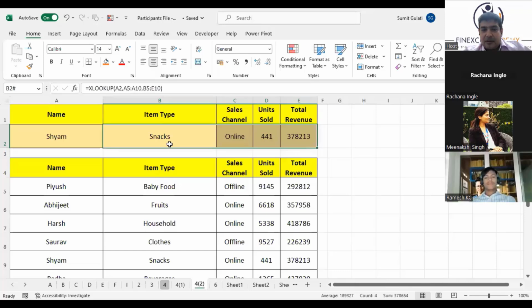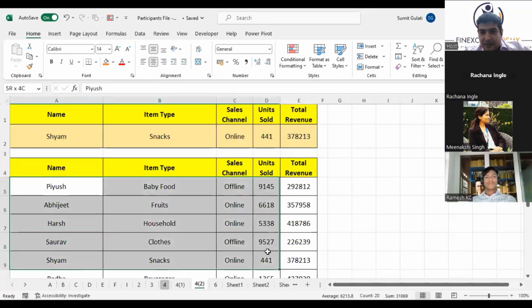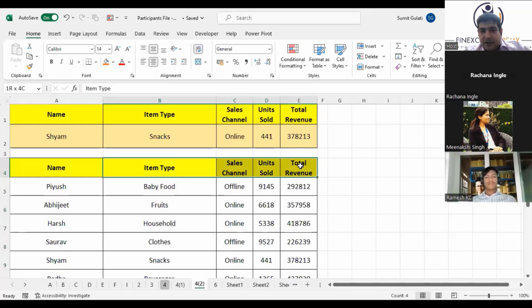Then between VLOOKUP and HLOOKUP, Aryan, VLOOKUP works from left to right. HLOOKUP works from top to bottom.